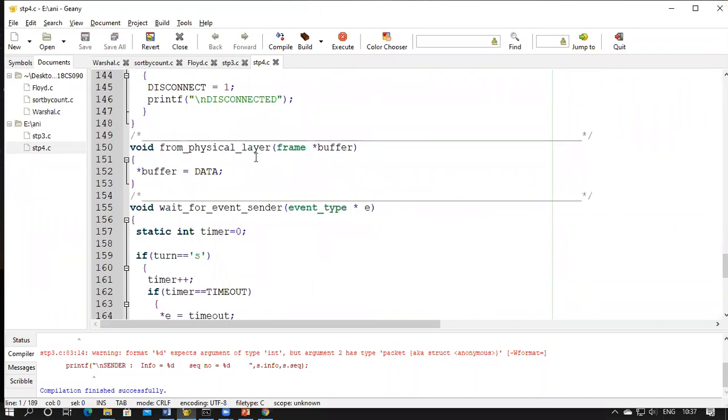Now from the physical layer, you'll get some data. That is assigned to the data frame, and this data frame is used to refer to what kind of error it is.